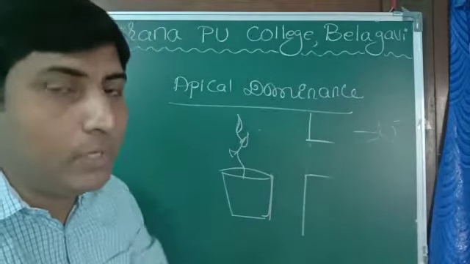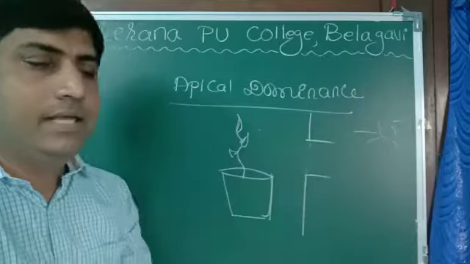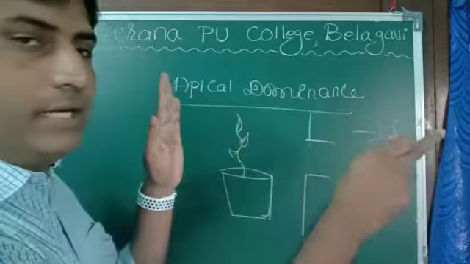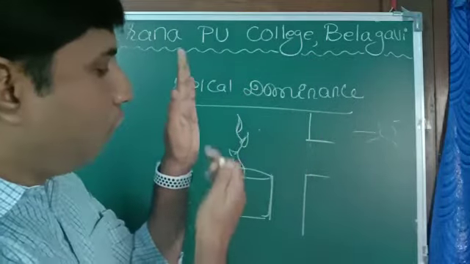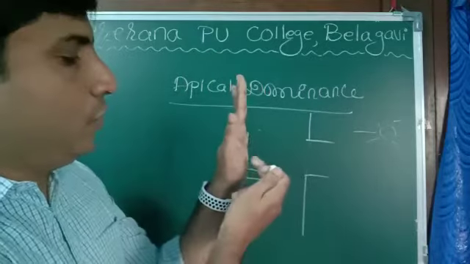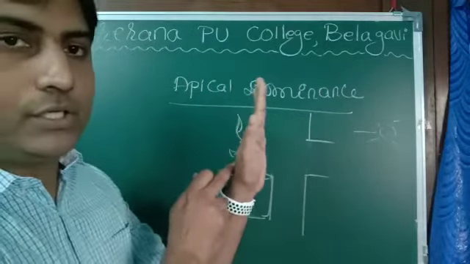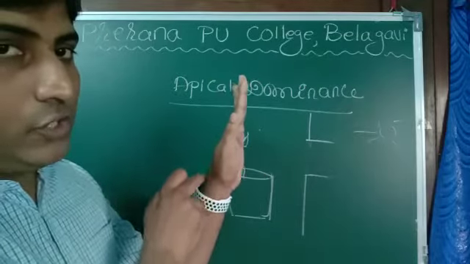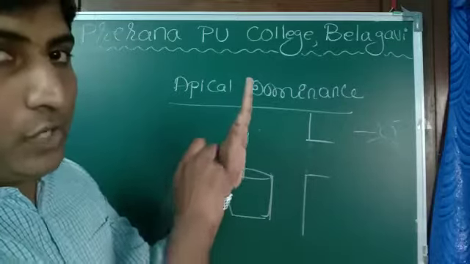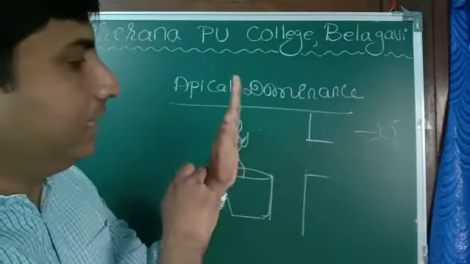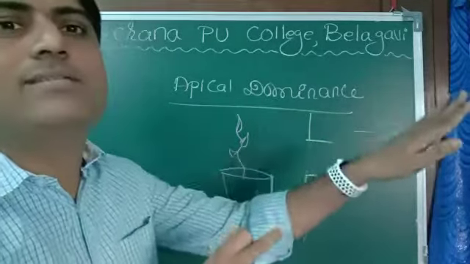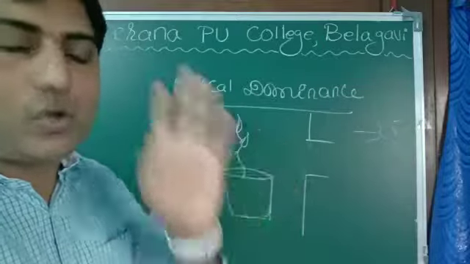So what makes them do that? It is very simple. Imagine this is a branch of the plant, and sunlight is focusing here. The auxins will move to the opposite side, the shade region. So the concentration of auxin increases there, and more growth takes place there. As a result, because of excess growth on this side, the plant bends, and it seems as if it is moving towards sunlight. So that is about auxin.